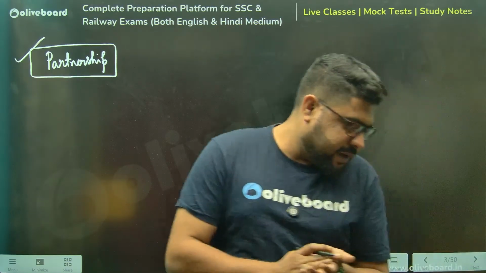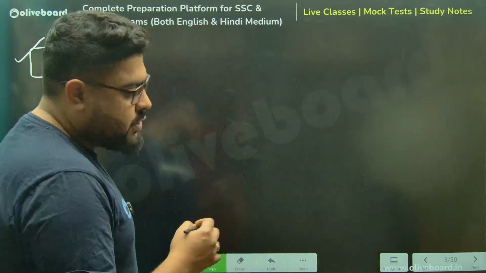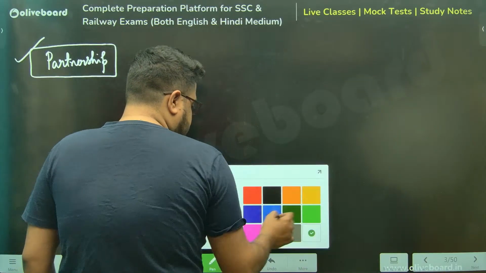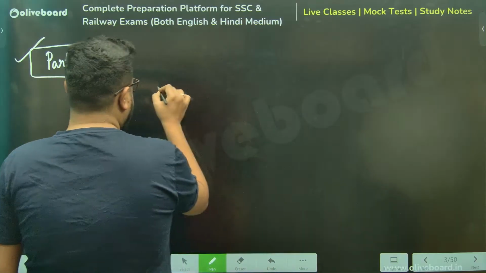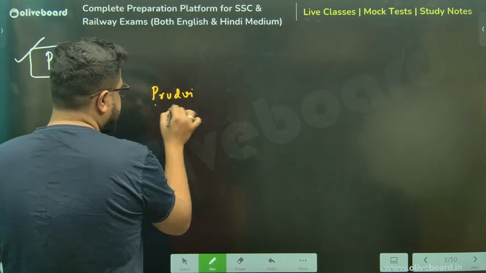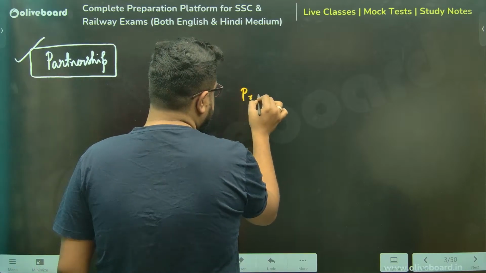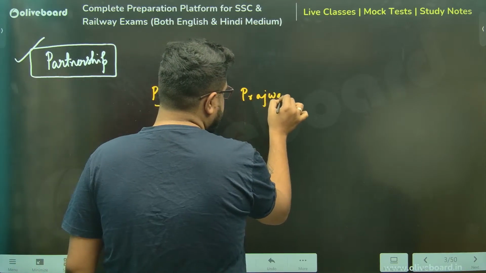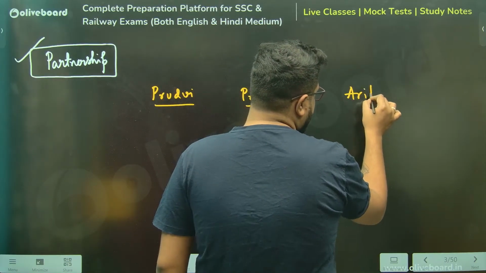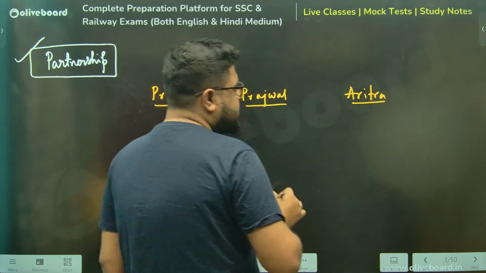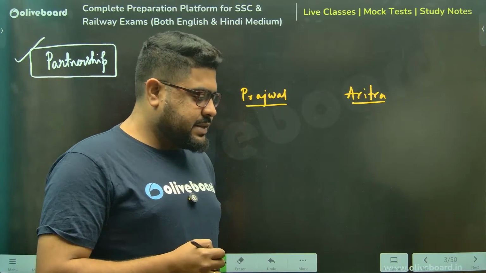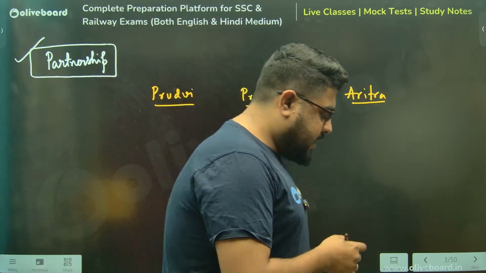Prudhvi and Prajwal, right? Chalo. Prudhvi and Prajwal. So I'm taking two persons. Let's say Prudhvi, Prajwal, and me. All three of us want to start a business. Now, what is the business, sir? The business, again, I cannot see